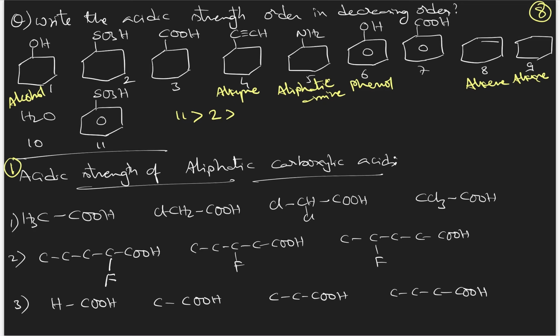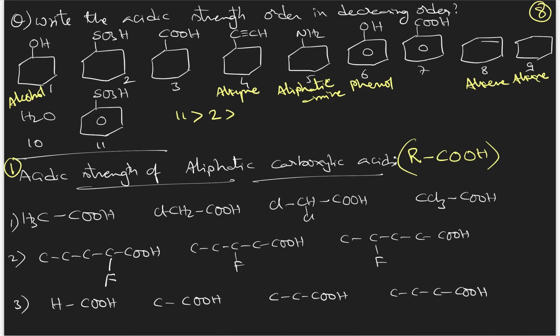Then the first set of compounds we are taking is the acidic strength of aliphatic carboxylic acids. Aliphatic carboxylic acid simply means RCOOH. R can be hydrogen, methyl, ethyl, propyl, butyl, cyclohexane, cyclopentane, different alkyl groups can be present. So the first example I have given you, see. And the point, do you remember?